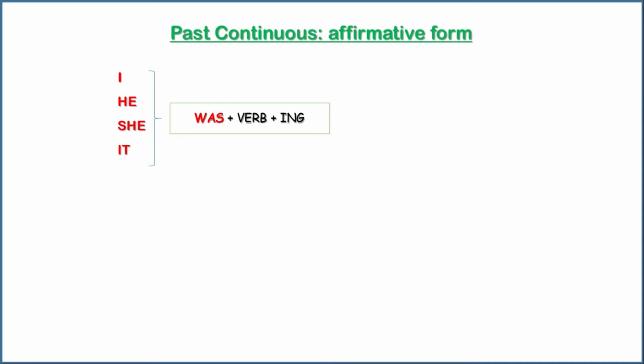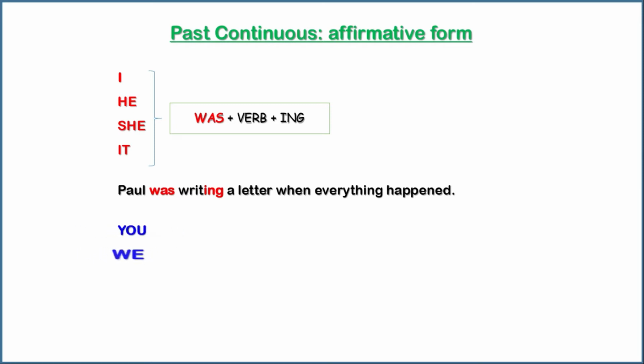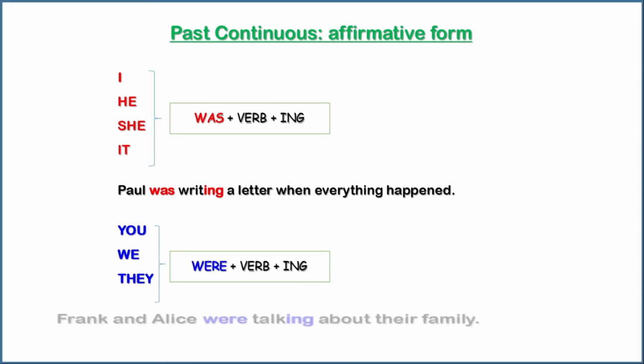For example, Paul was writing a letter when everything happened. You, we, they, followed by the verb were and the verb plus ing. For example, Frank and Alice were talking about their family.